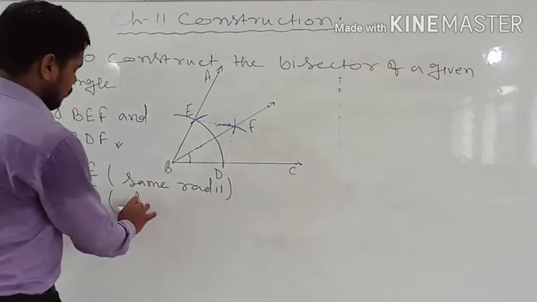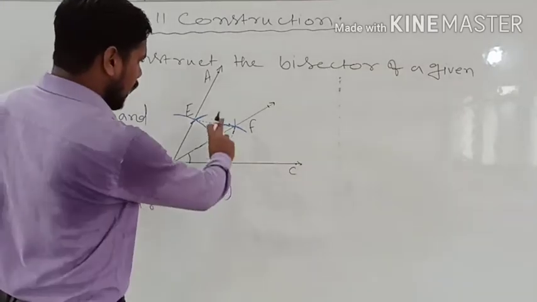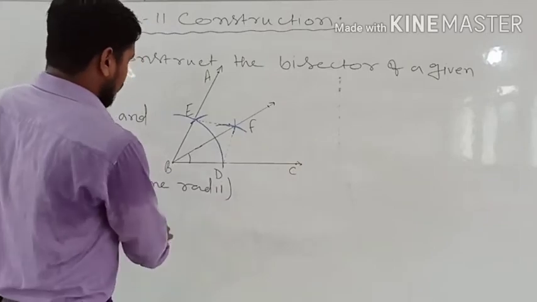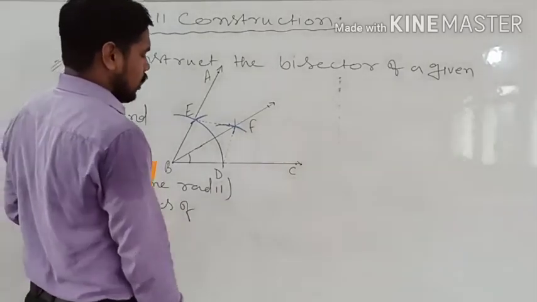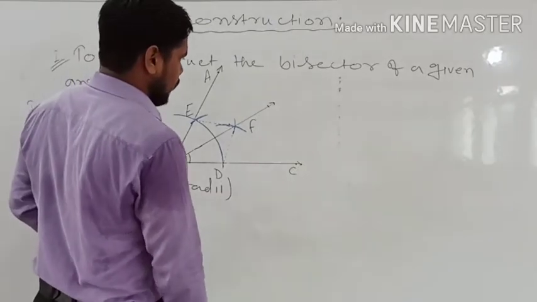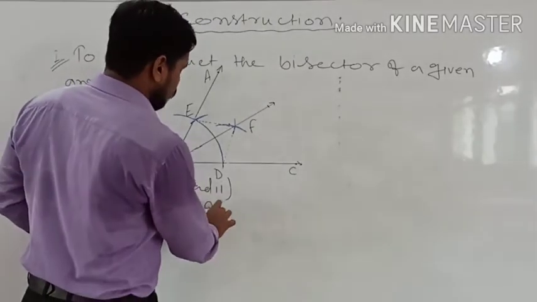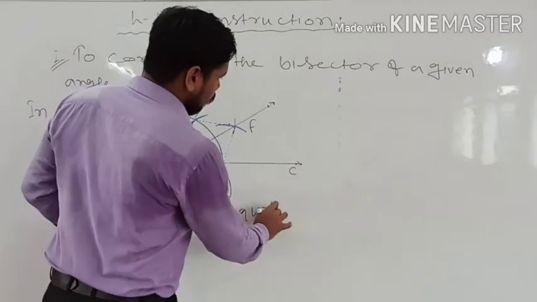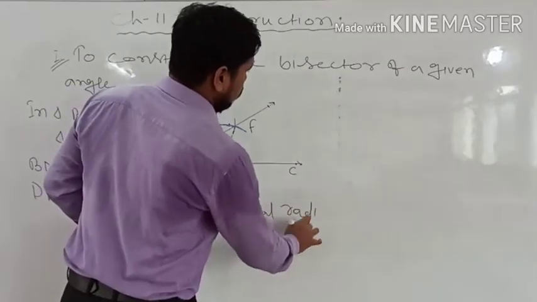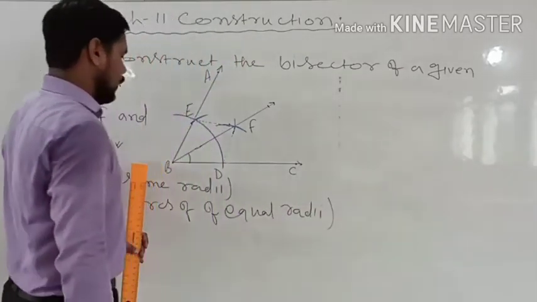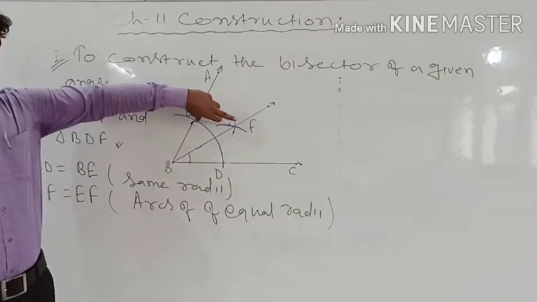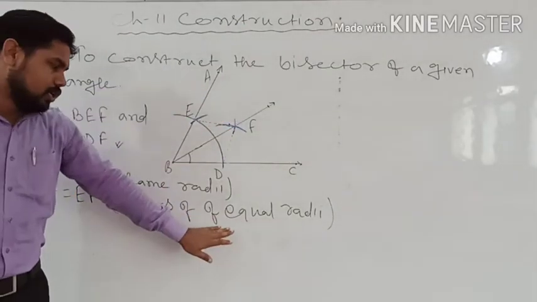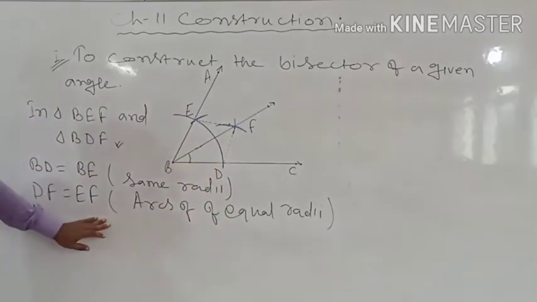So this is the arc. Okay, this is the arc of same angles, you can say. So arc of equal radii. Here also we have taken the same length. From here also we have taken the same length. So the radius is equal. So these two are also the arcs of the same radius.